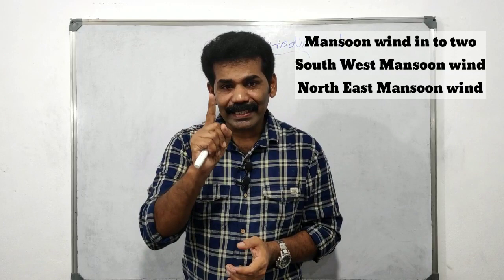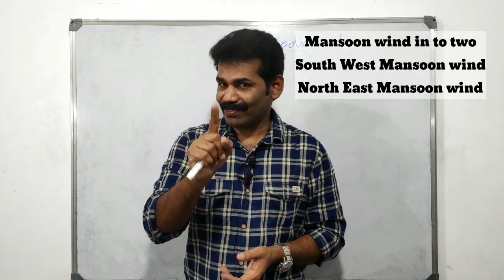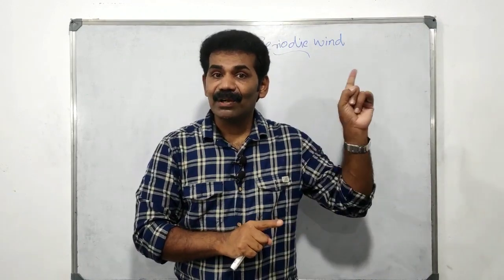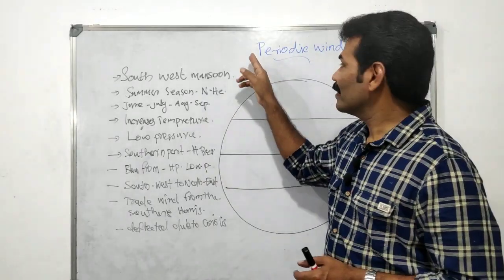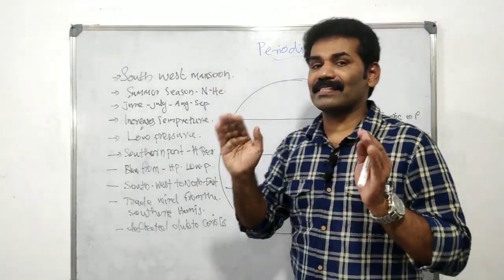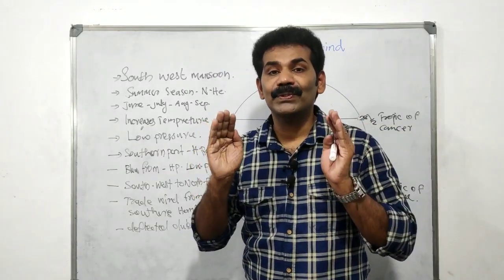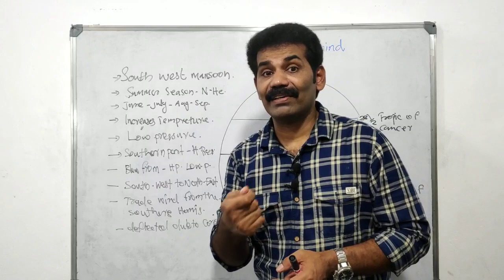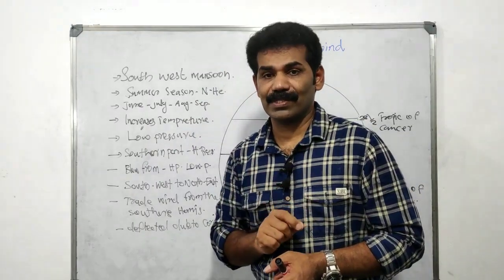There are two types of monsoon wind. First of all, southwest monsoon. Another one, northeast monsoon. Listen to me. This is a periodic wind. Periodic winds are classified into two types: southwest monsoon and northeast monsoon.